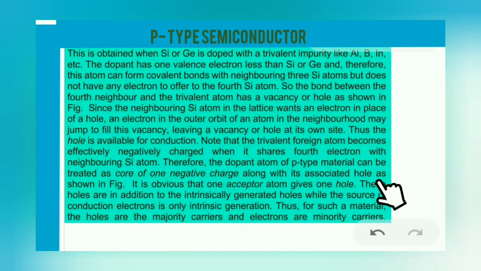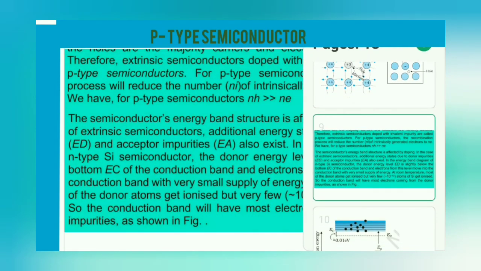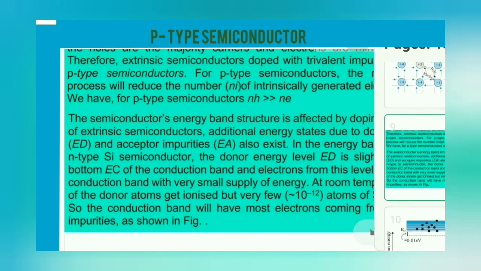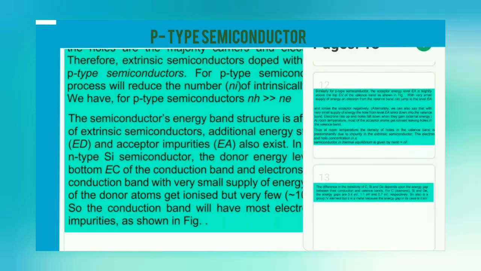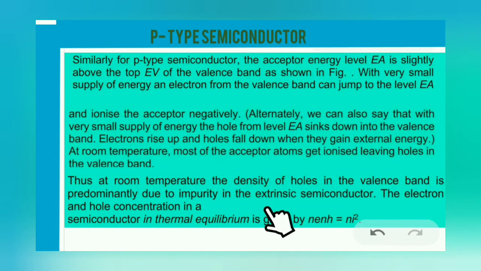You can see the theory here. Here also the theory is given, so you can understand it. Now you know that Ne is the concentration of electrons and NH is the concentration of holes. So we can say that in thermal equilibrium, Ne times NH is equal to Ni squared.